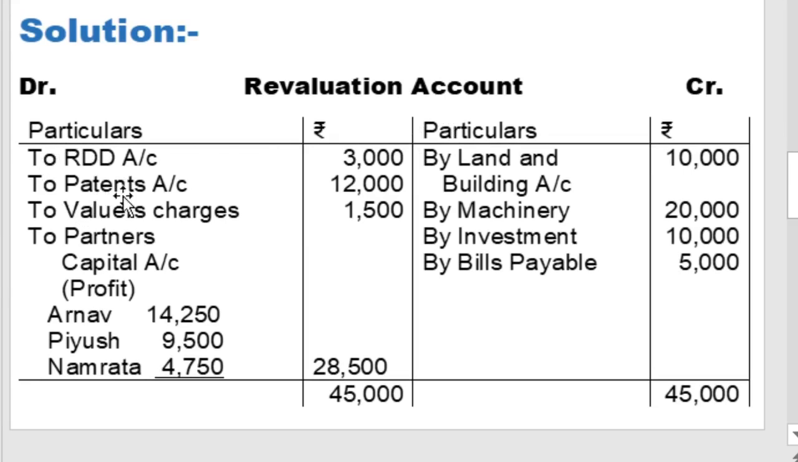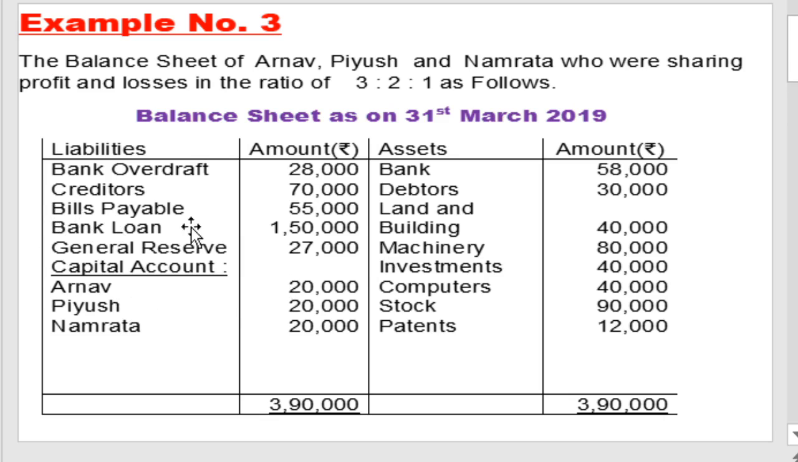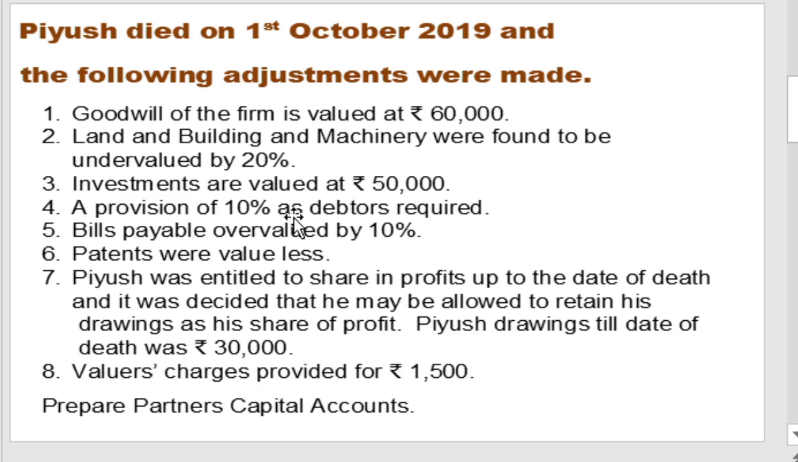So revaluation account debit side to RDD account 3,000. Then next adjustment, bills payable overvalued by 10%. Now the value of bills payable in the old balance sheet is 55,000, and bills payable overvalued by 10% means by mistake the value of bills payable was shown more. So now there is a reduction in the value of liability, that is the benefit. So revaluation account credit and bills payable account debit, entry will be bills payable account debit to revaluation account.